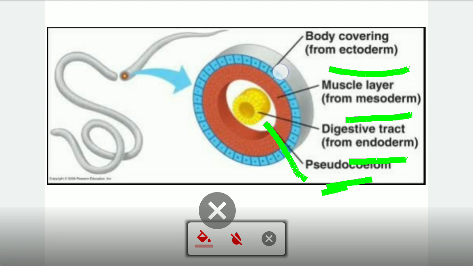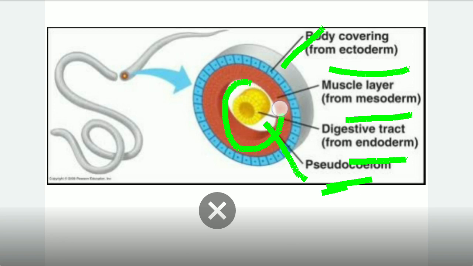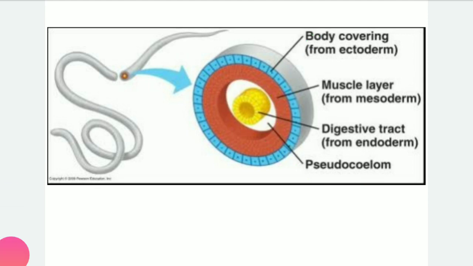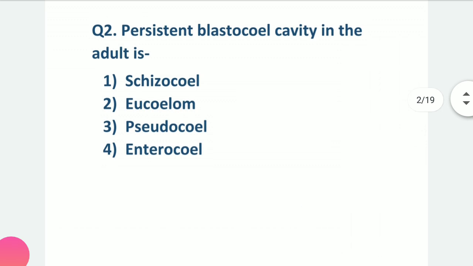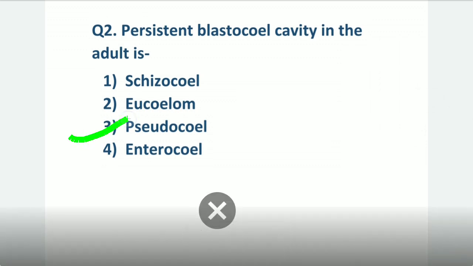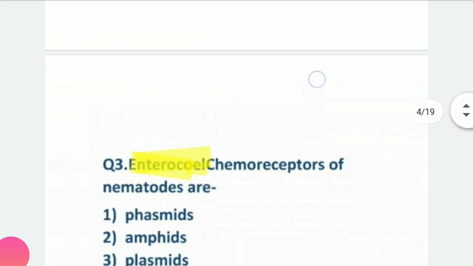So between the body wall and the gut, the alimentary canal, a fluid-filled cavity is present which is not lined by the peritoneum, or we can say the mesoderm layer. It is known as a pseudocoelomate animal. So these Aschelminths are pseudocoelomate animals. Now you have understood why these have a pseudocoel, so the presence of a pseudocoel is the main character for them.